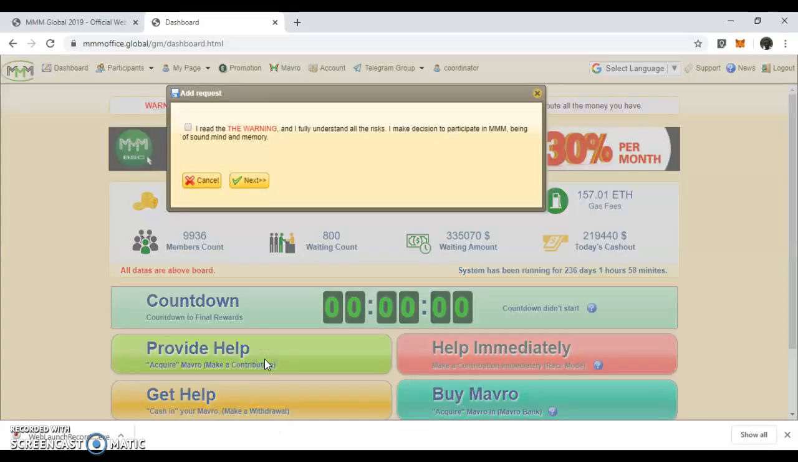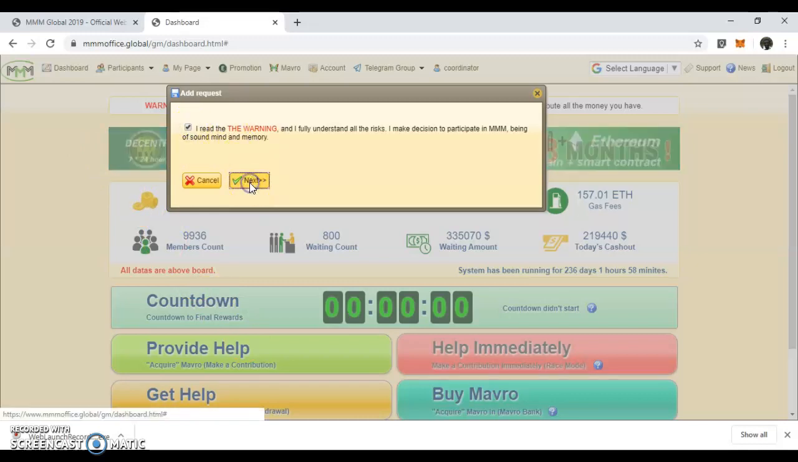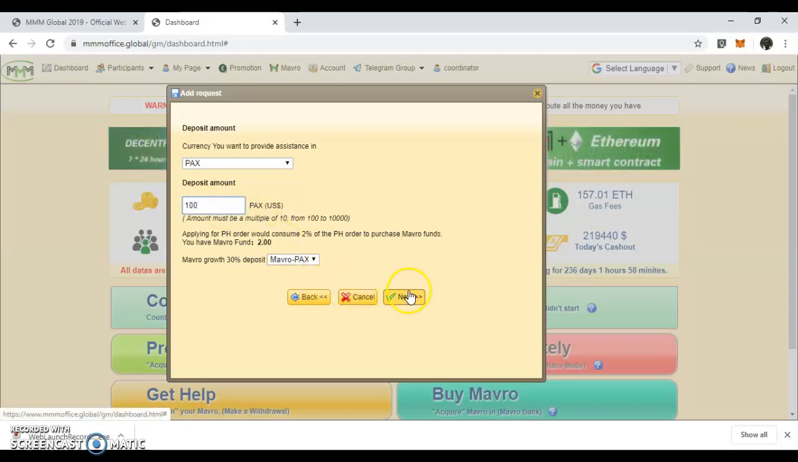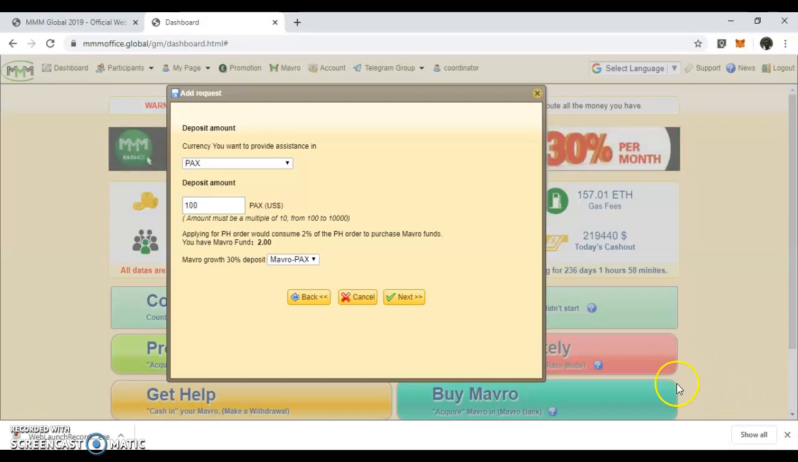You come here, click Provide Help. You now read the warning and put a tick there. Then you click Next. Then input the amount. Select the currency you want to use, which is packs. Select packs. Then put your $100, and then you come here and click Next. When you click Next, it will put the order here. Because I'm not going to put it, I have to submit just to explain to you. So now that is all about how to provide help.